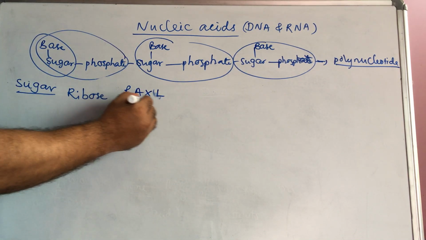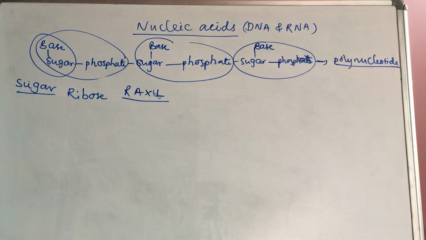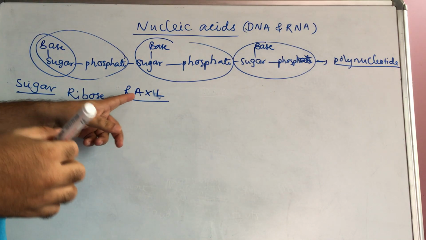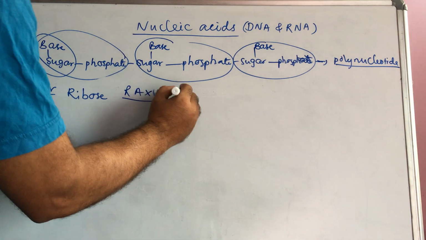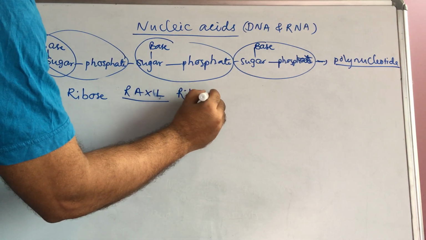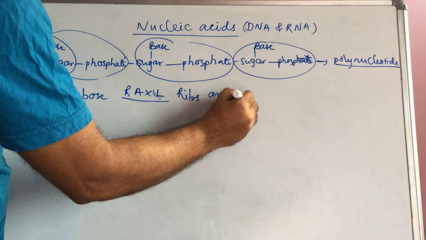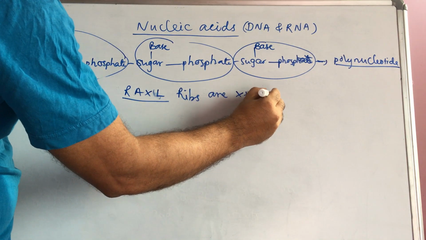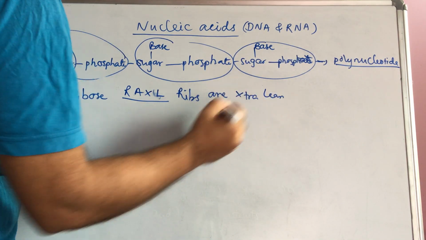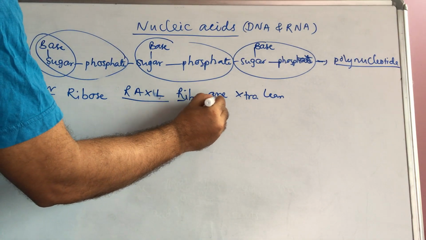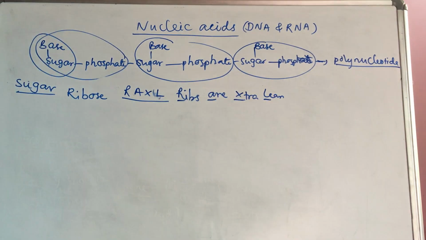Another shortcut is there: Ribs or extra lean. Here I am not writing the exact spelling, like this I am writing extra lean. So here R A X L, like this also you can remember.